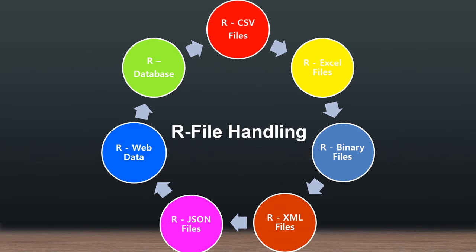The next kind of file is the binary file, which I will also cover. Other kinds of files are XML file, JSON file, web file, and database file. So these are the files we'll be covering.